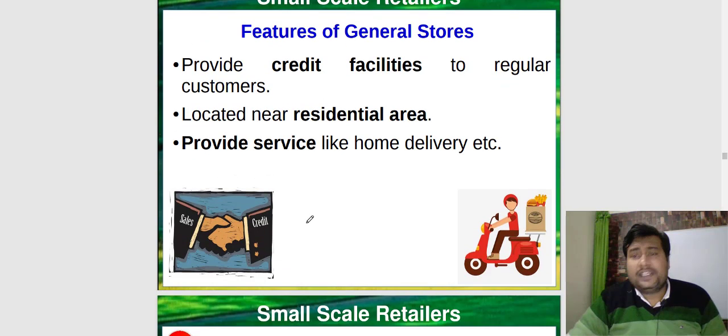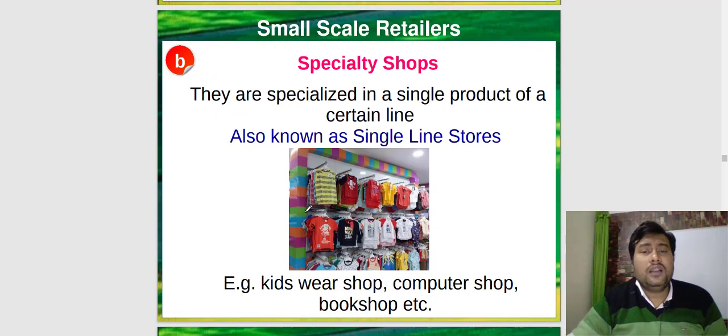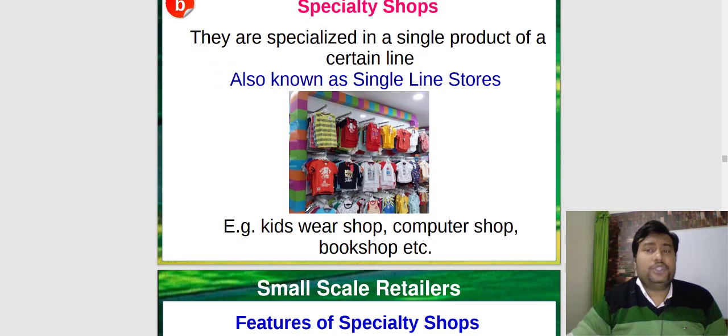Features of general store: they provide credit facility to the regular customers, and are located near the residential area, generally in the colony, near the colony, or in a busy street, and provide services like home delivery, etc. But not every general store provides the home delivery service. It is not necessary. The second one is specialty shops.